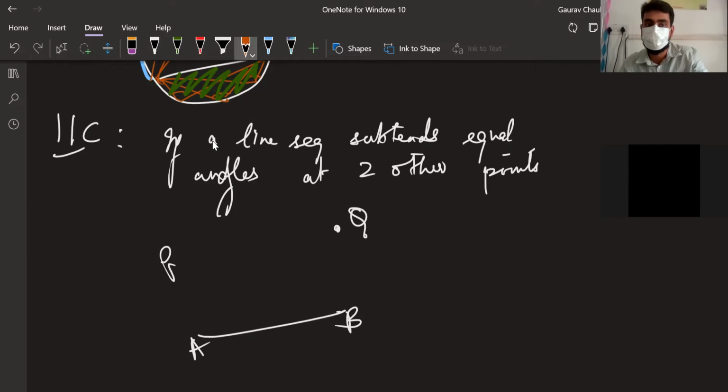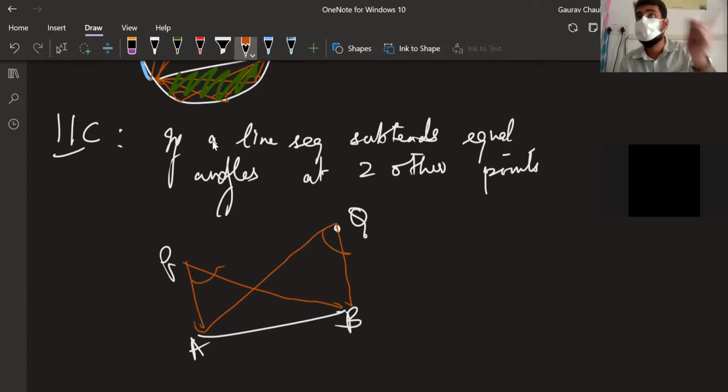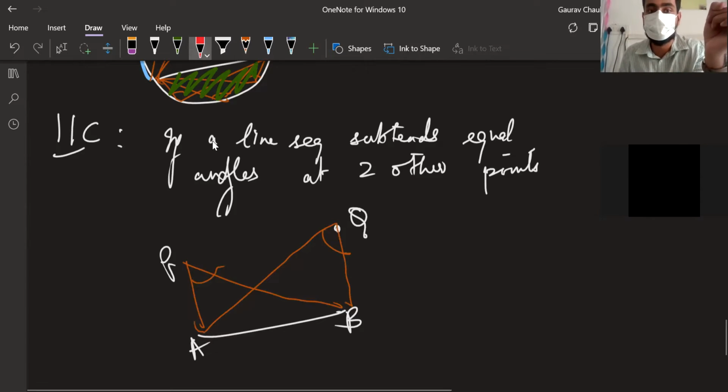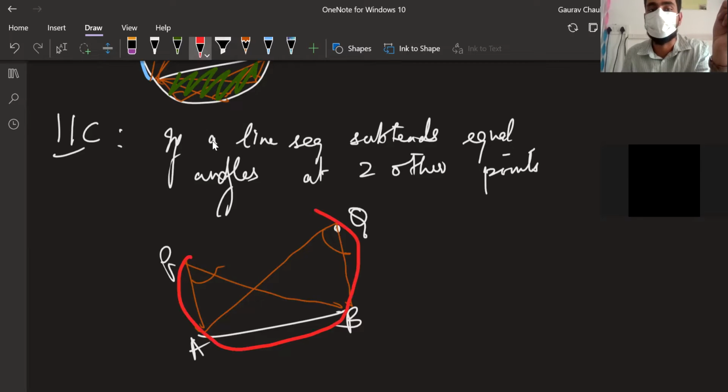Okay, one line segment is there, it is putting one angle here, it is putting one angle at Q also. It's subtending one angle here, subtending one angle here also. Good with that? If they are equal, it means these four should form a circle. Okay, and these four should form a circle. Okay, so if a line segment subtends equal angles at two other points on the same side, this is another